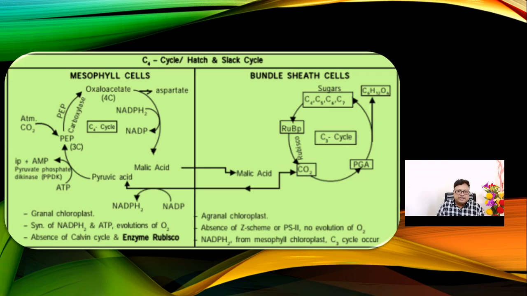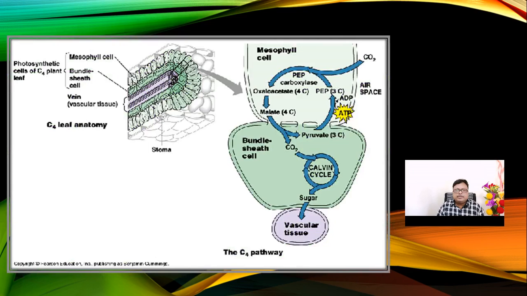It is for the dark reaction. So always remember, that's why the C3 cycle and C4 cycle have two types of destinations, in the mesophyll cells and bundle sheath cells. This is one graphical representation I would like to present here. CO2 coming from the environment is fixed in the mesophyll cells, then transported with the help of oxaloacetate, a 4 carbon compound.